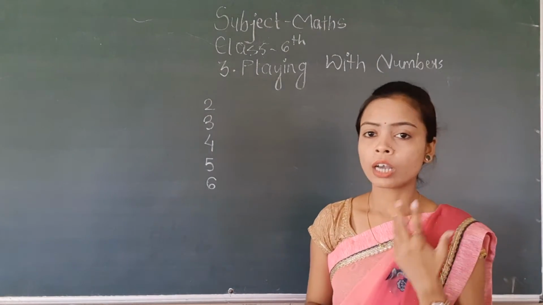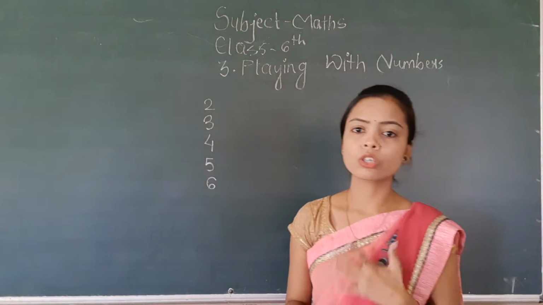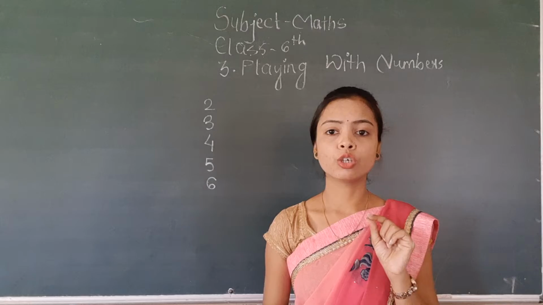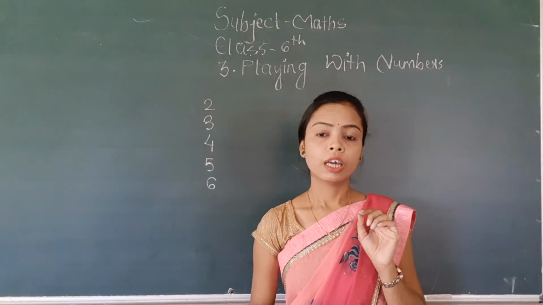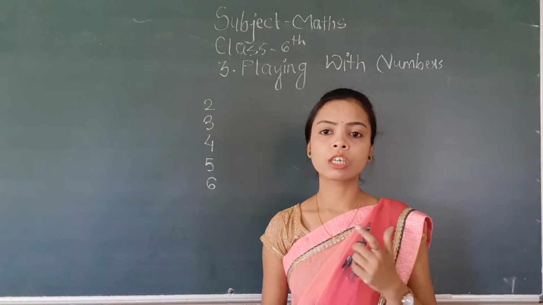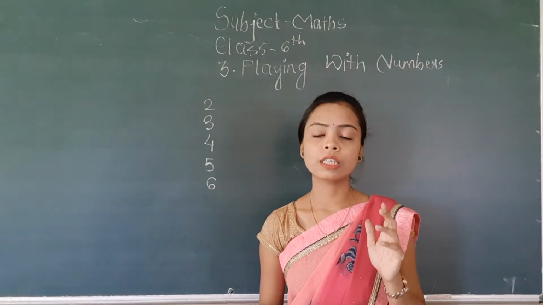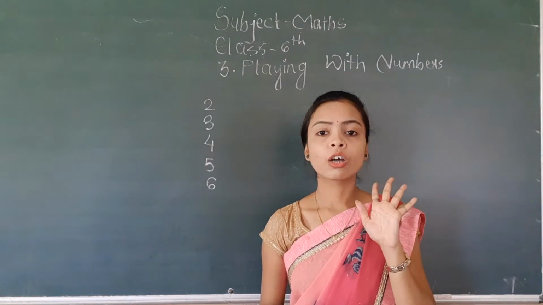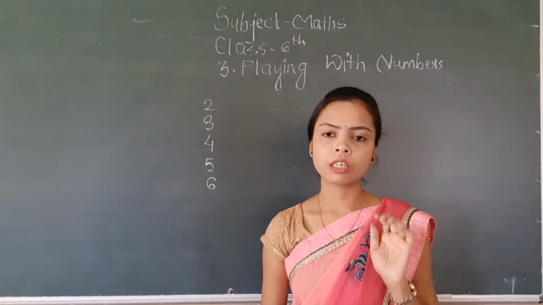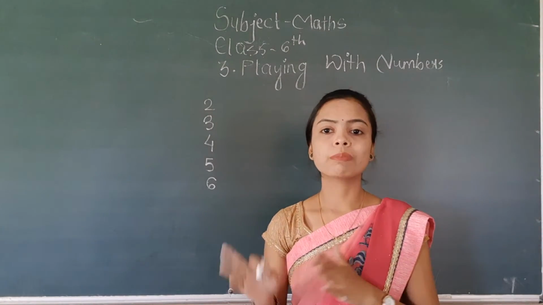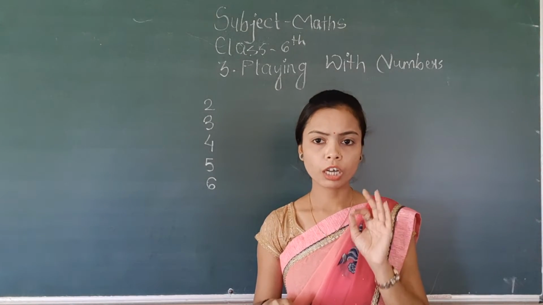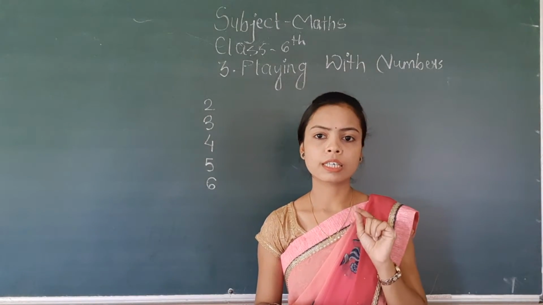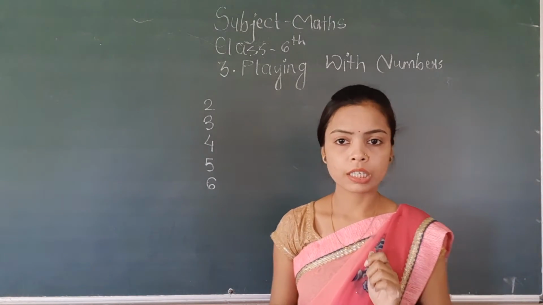Divisibility by 2 का जो टेस्ट है वो क्या है? Yes, we have to check the unit place of the given number. If in the unit place of the given number there are the digits 0, 2, 4, 6 or 8, then that number is divisible by 2.